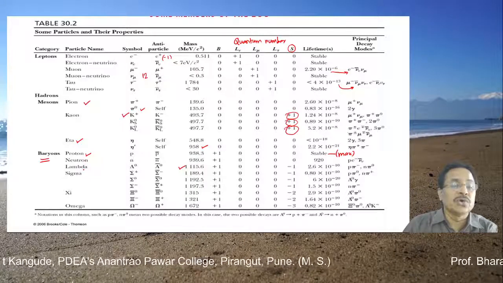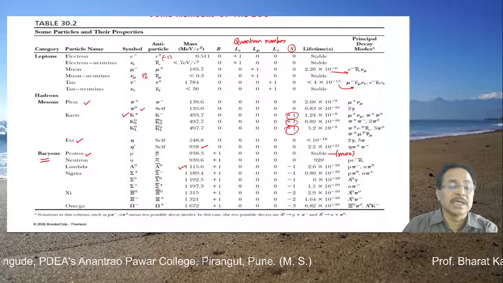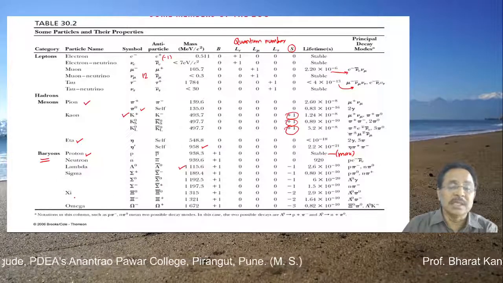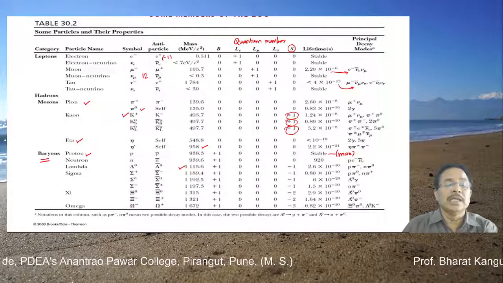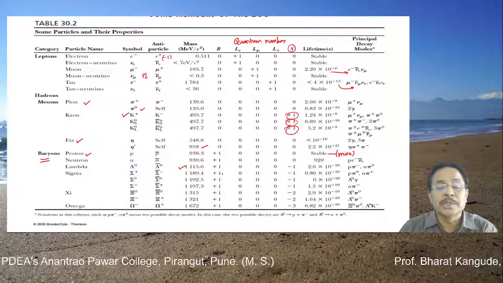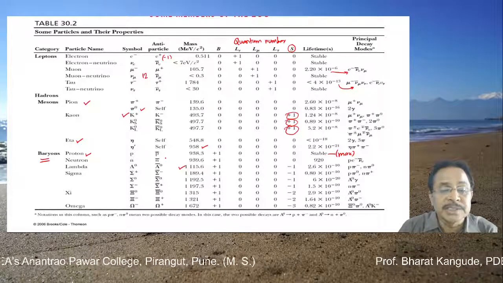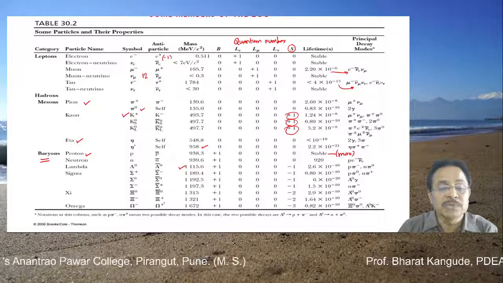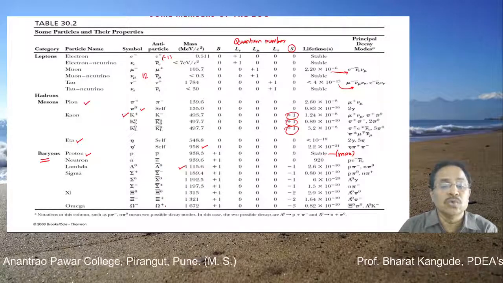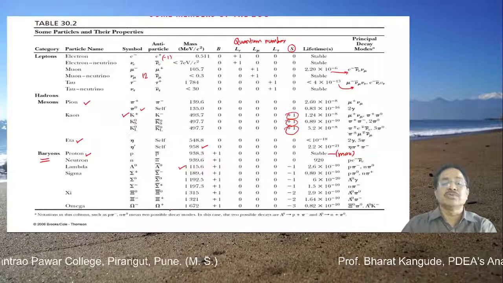So the neutron, then lambda, sigma of three different types, xi, and omega, and their antiparticles, all have baryon numbers +1, +1, +1. For the antiparticles, from P bar to omega plus, the baryon number is taken to be -1, -1, -1.